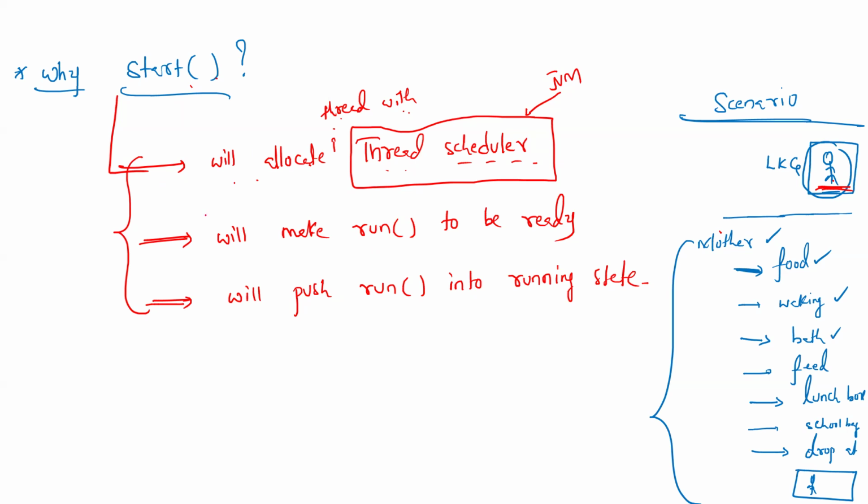So this is the process. Who is to do all this job? The run method has no capacity to do it directly. So it is the start method which has the capacity, or which is allocated with the different jobs like this. That is why we have to use the start method, which internally executes the run method during the thread running process. Understood? For why the start method, we can just remember these things and convey them in a meaningful way. Don't say running state first. First thread scheduler, then ready state, then running state. Done. That's why you have to use the start method.